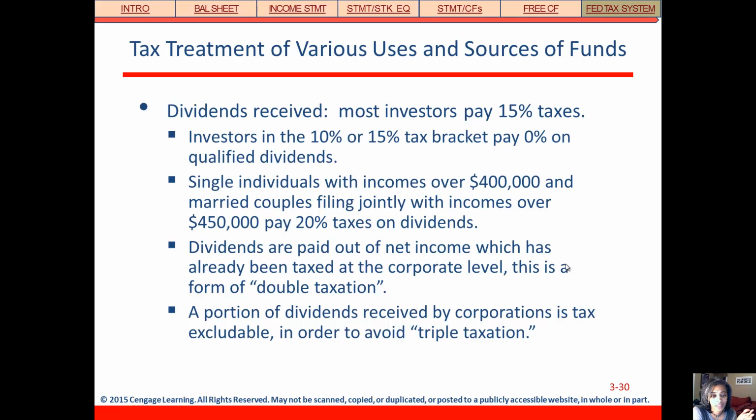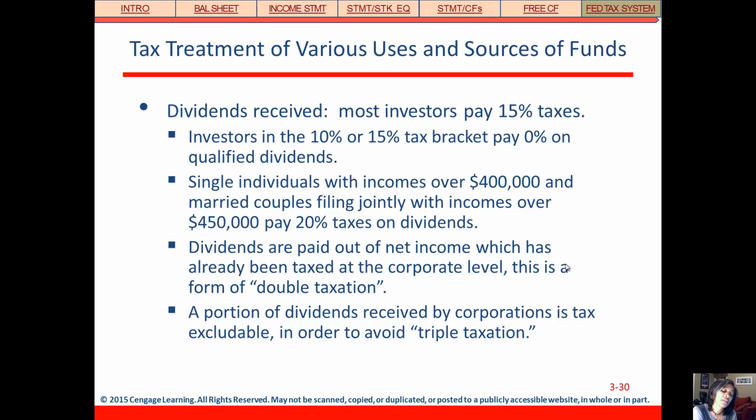But it's kind of a funny thing. Most investors that are in that lower tax bracket aren't getting dividend income. It's typically the high income or high tax bracket payers that are getting dividend income. Single individuals over 400,000, couples making over 450, they're going to pay 20% on their dividends.